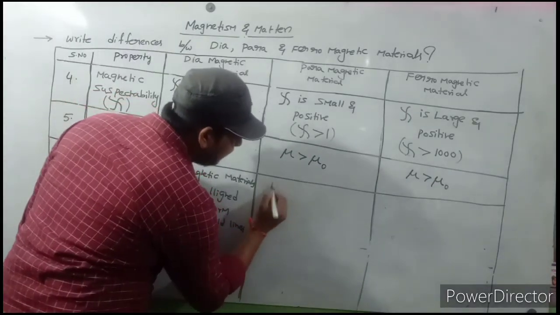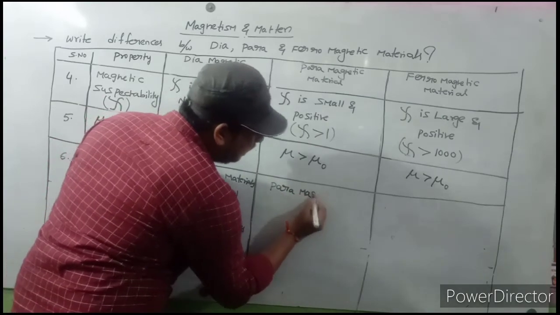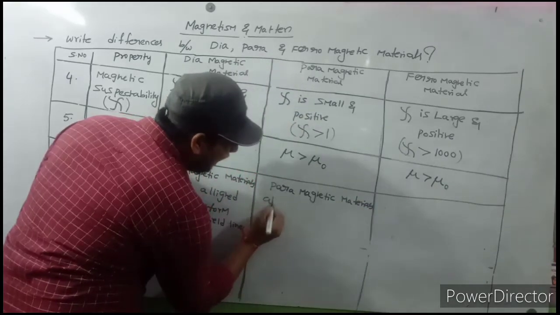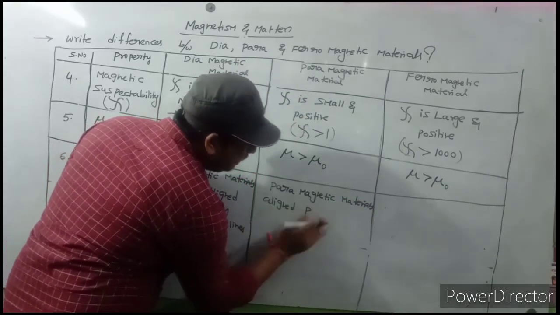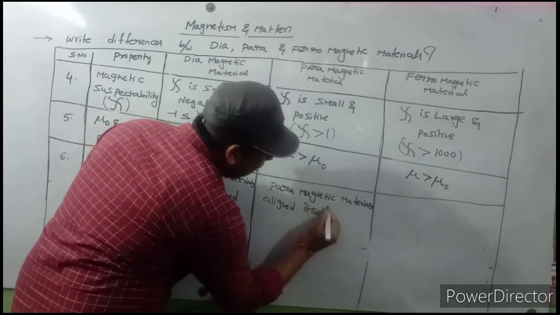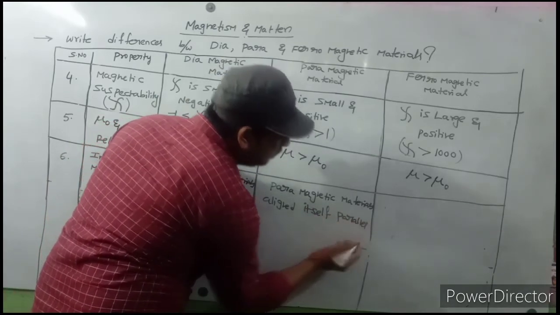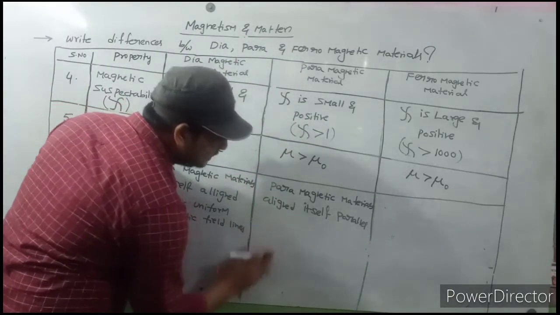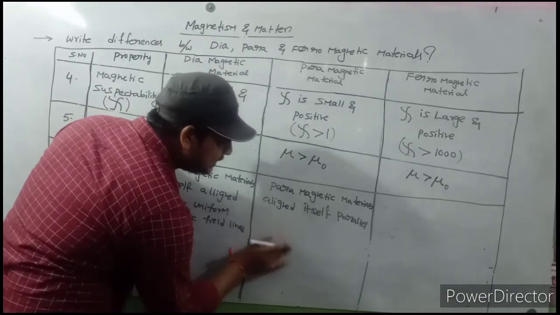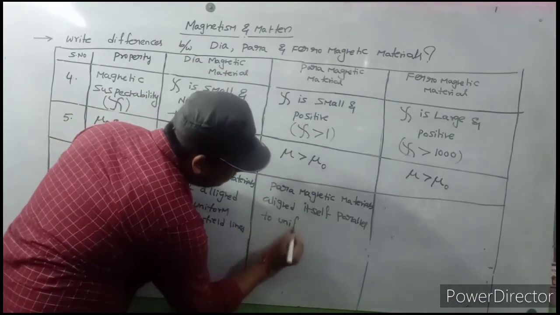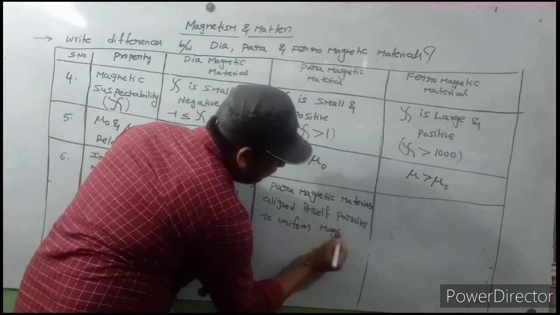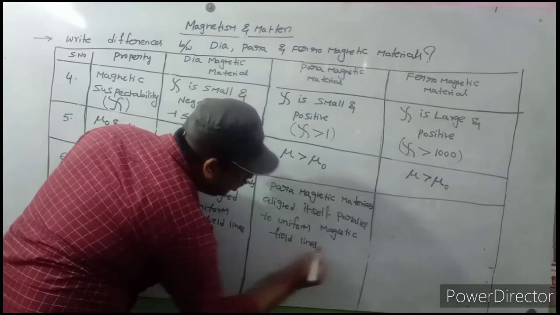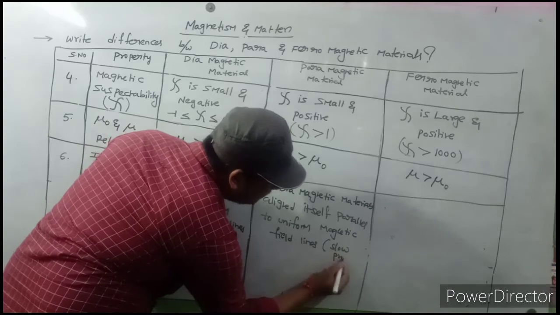Paramagnetic materials align themselves parallel to uniform magnetic field lines. But it is a slow process.